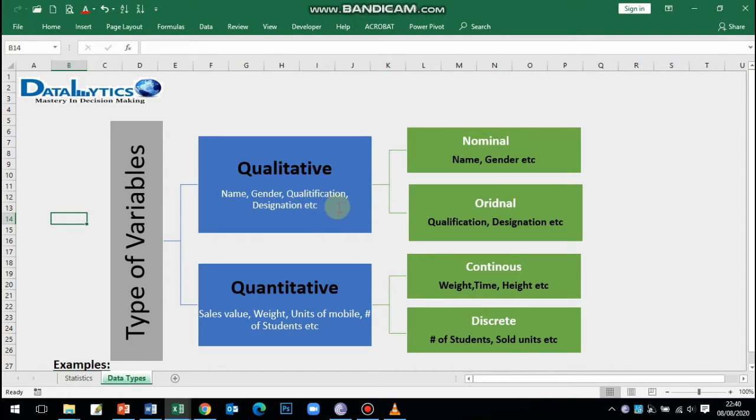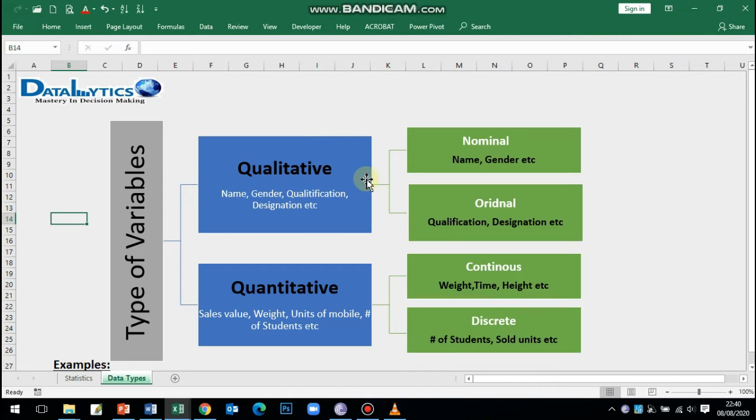Let's say if you get an admission form from a university, there are certain questions you have to fill, like your name, your father's name, the city where you live in, your last background, your designation, etc. All these are qualitative variables because we cannot apply any arithmetic operations or measure these numbers. On the other side, we can observe these or describe these. These are called qualitative variables.